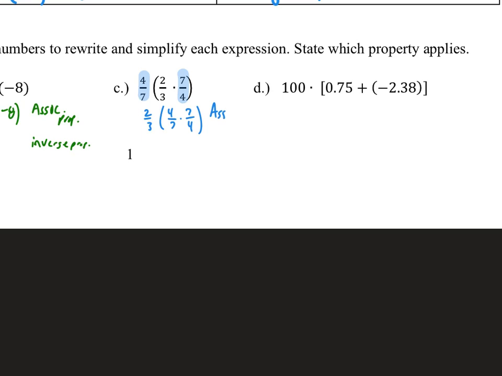That's the associative property. And then, of course, the inverse property tells me that 4/7 times 7/4 is 1. And then, of course, 2/3 times 1, that would be the identity property, which is just 2/3.